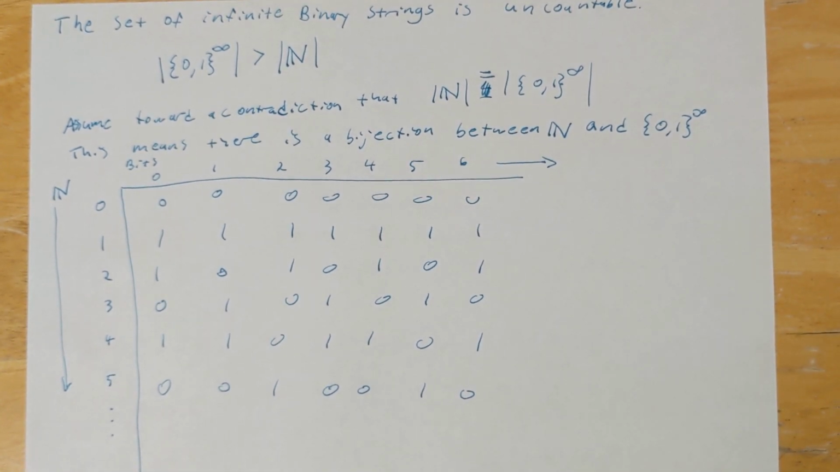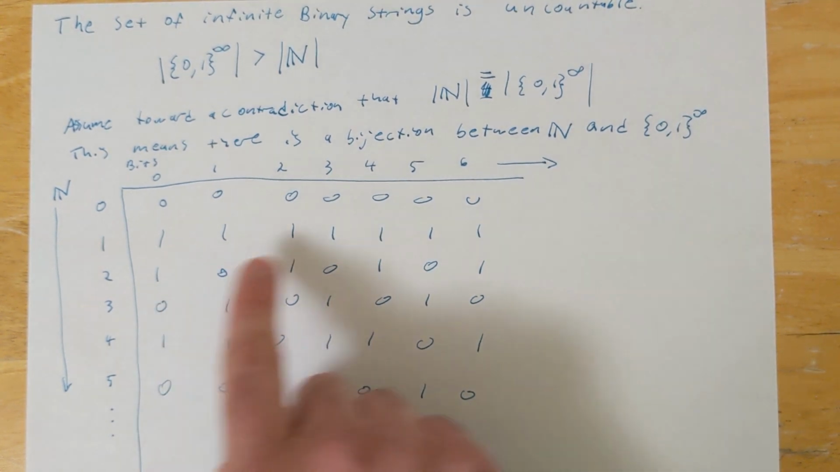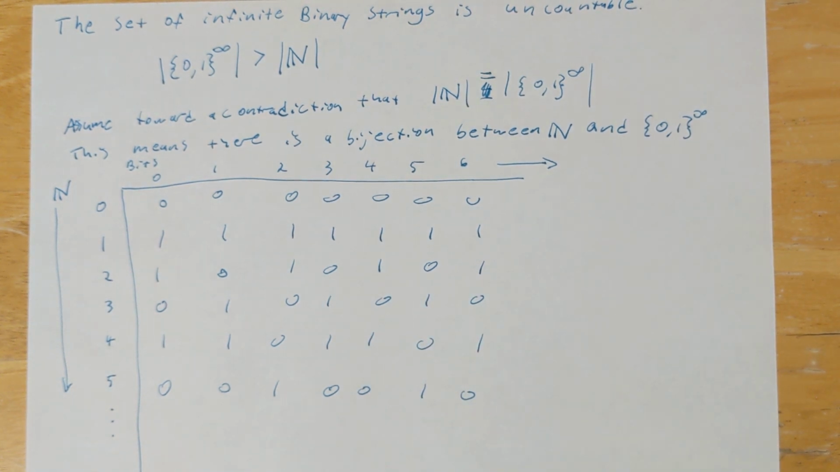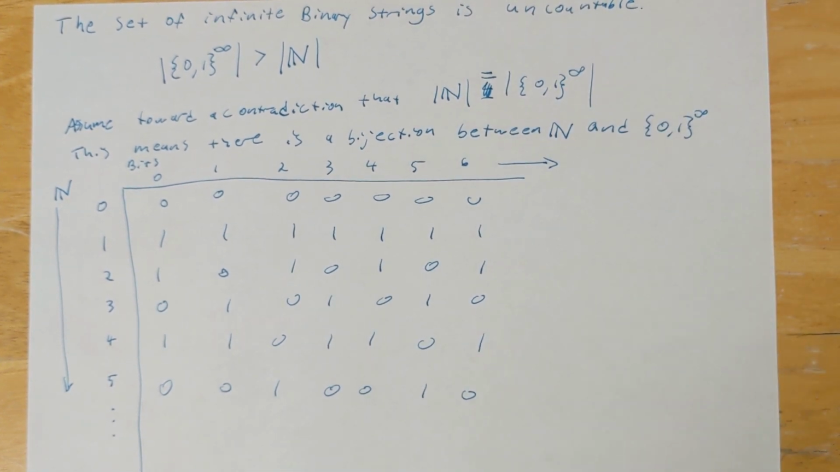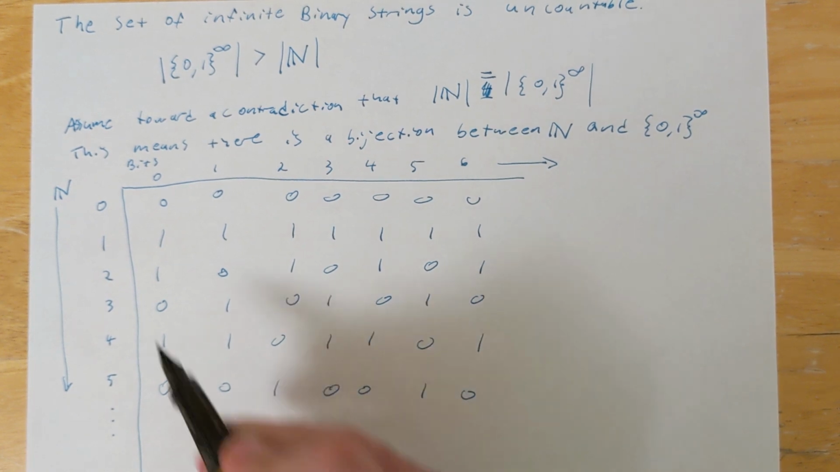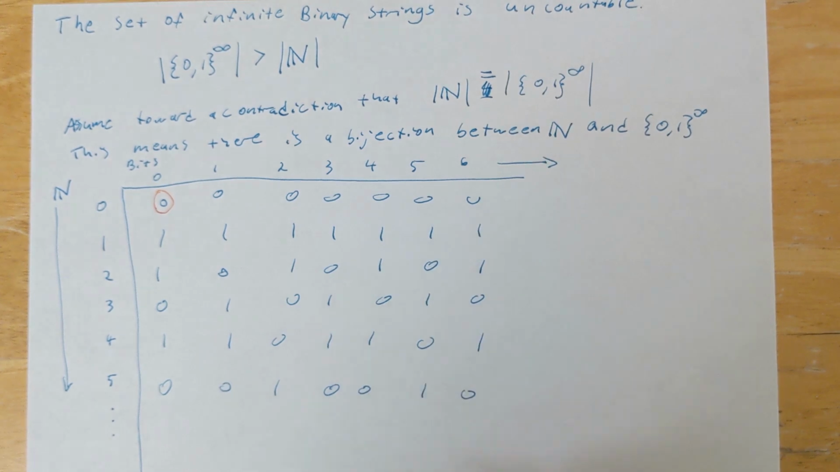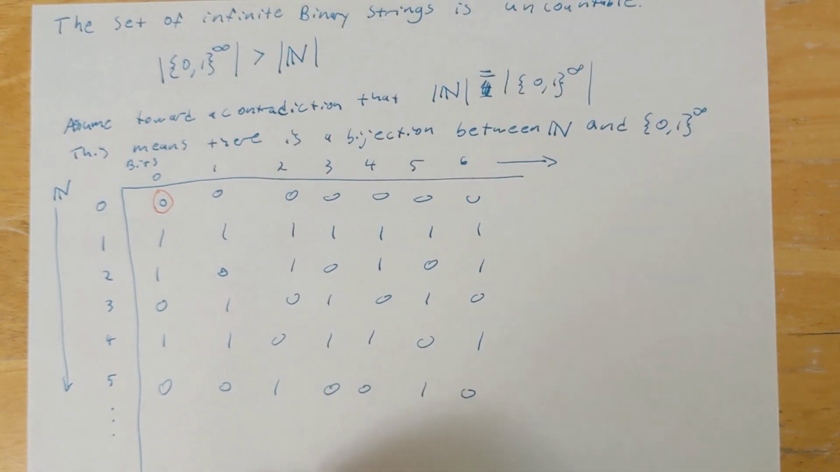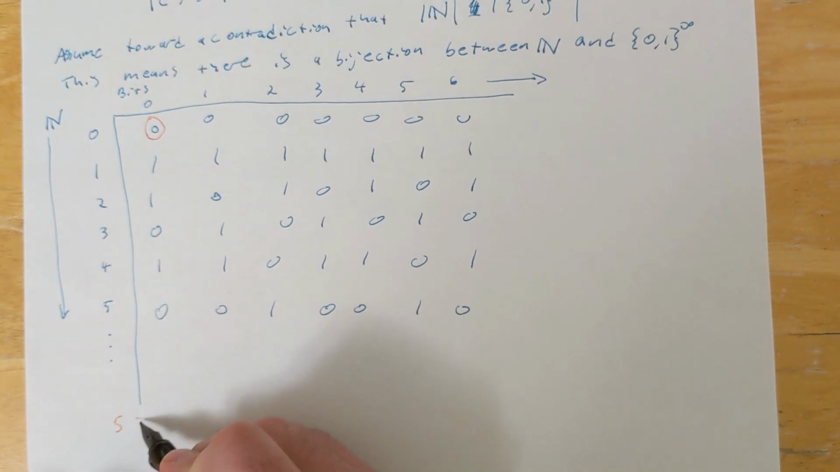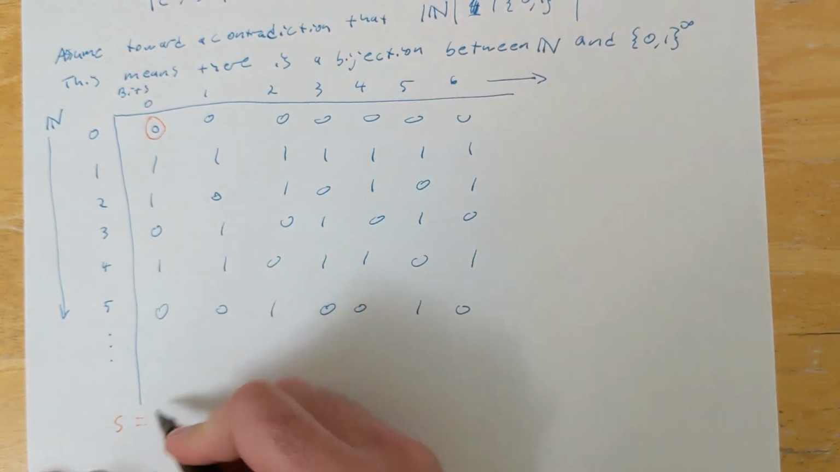So the way we're going to do this, and this is where diagonalization comes from, is we're going to use this hypothetical list that we're trying to show doesn't exist in order to construct something that is impossible to appear on that list. So the way we're going to do this is let's look at binary string 0. And we're going to look at bit 0 of binary string 0. So we're going to find that there is this other binary string, let's call it S, that we can create by inverting bit 0 of string 0.